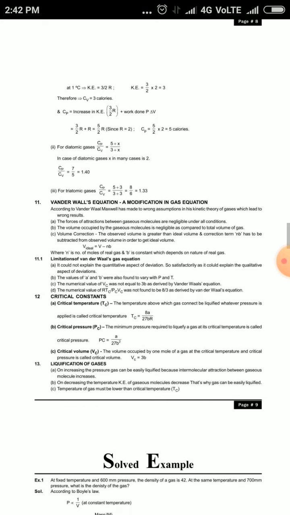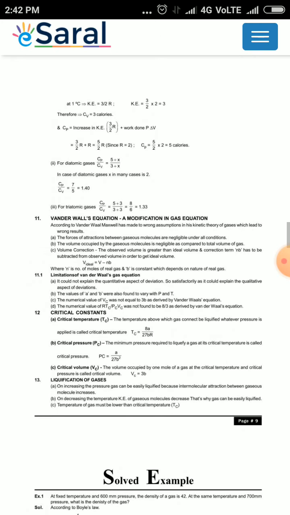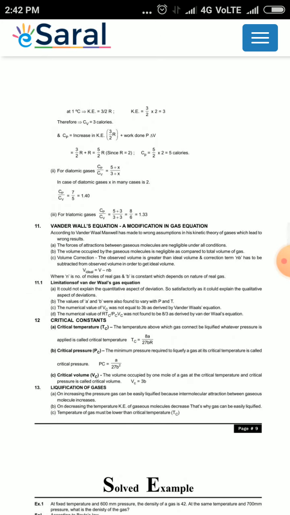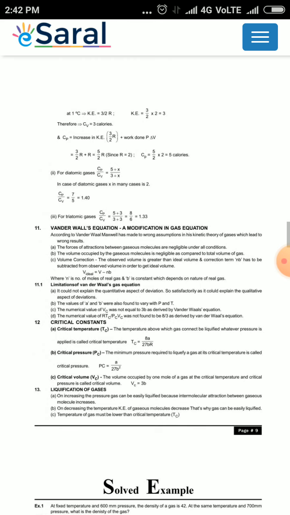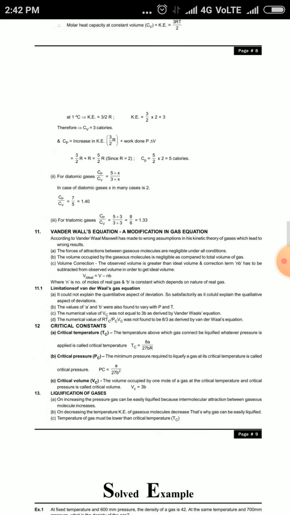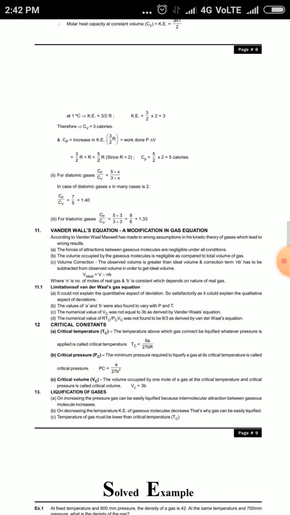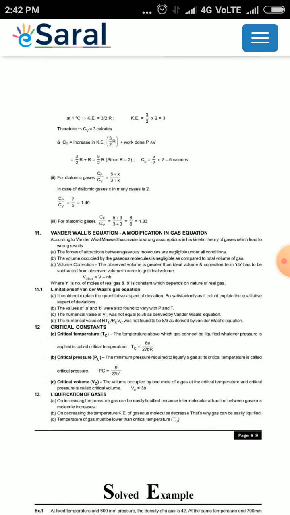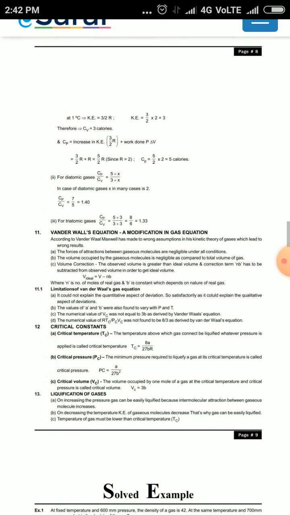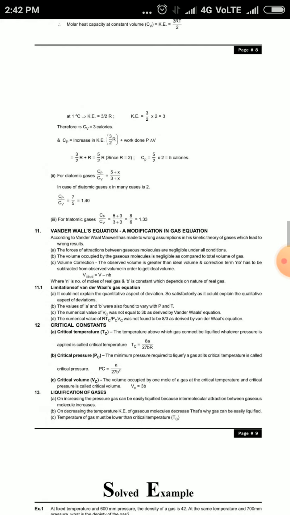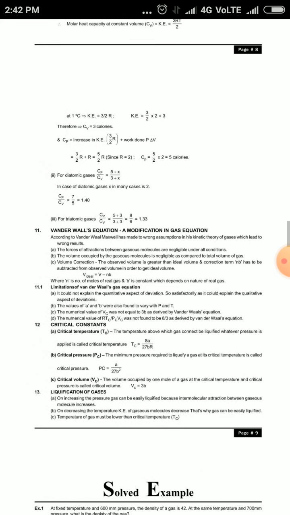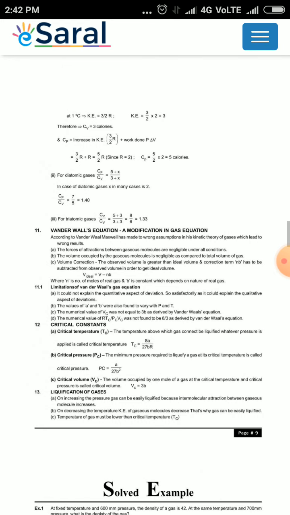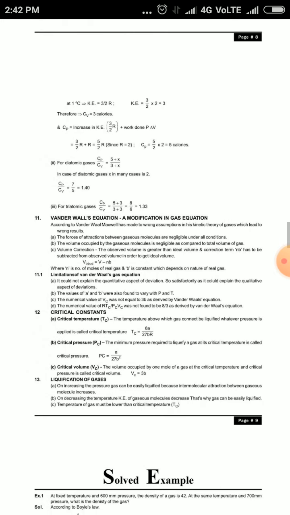Now we discuss the van der Waals equation, a modification of the gas equation. According to van der Waals, the kinetic theory of gases made a wrong assumption which led to wrong results: that the force of attraction between gaseous molecules is negligible under all conditions and the volume occupied by the gaseous molecules is negligible as compared to the total volume of gas.